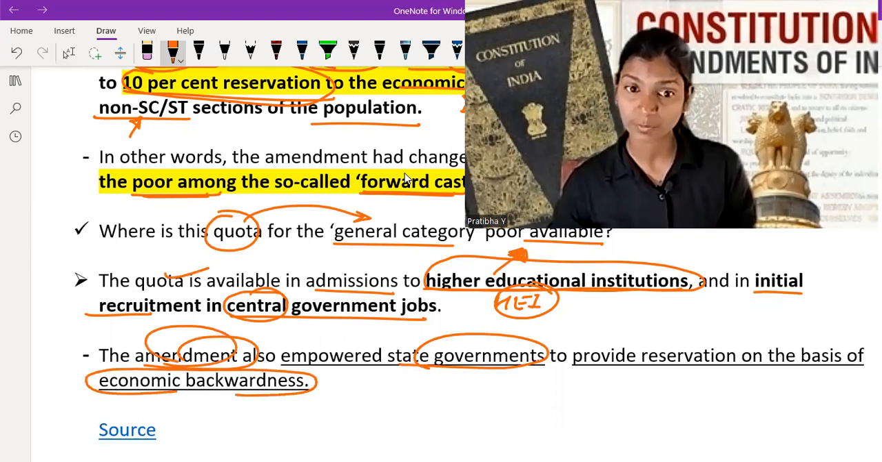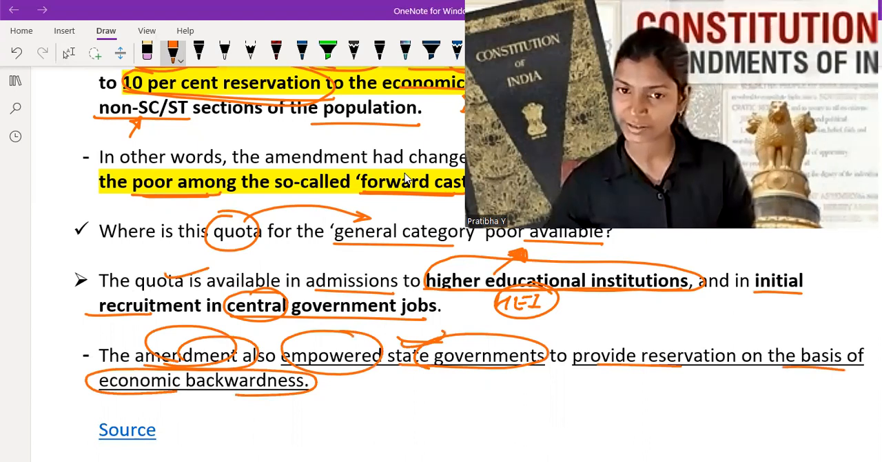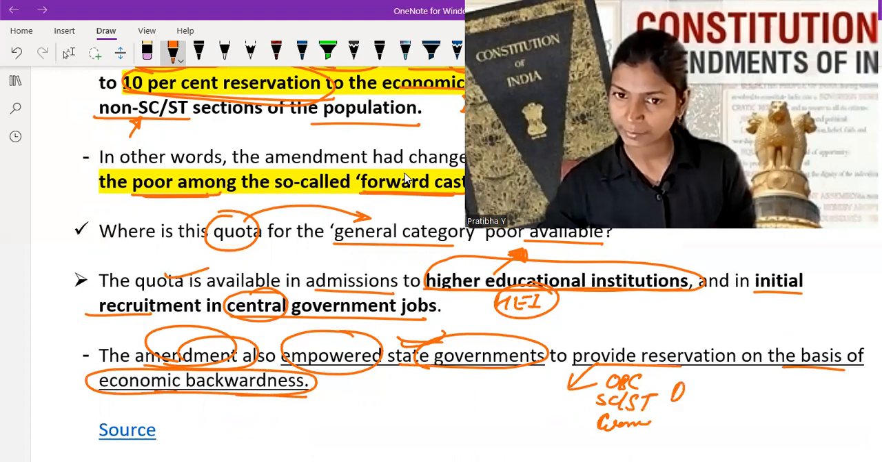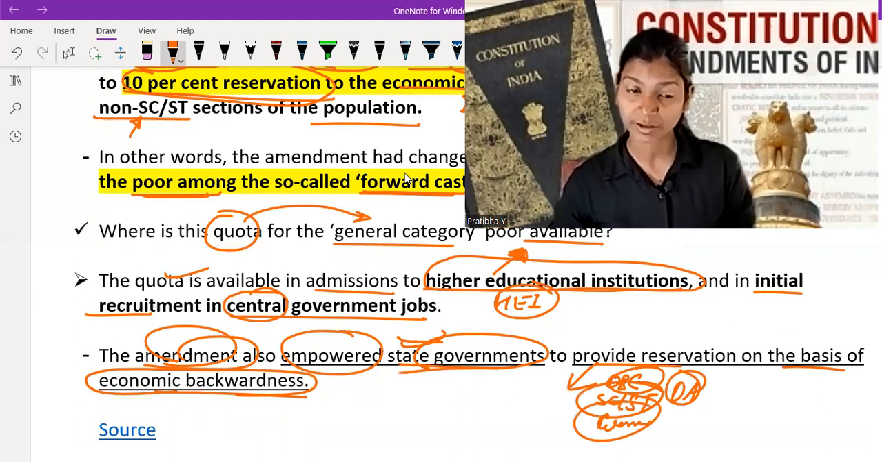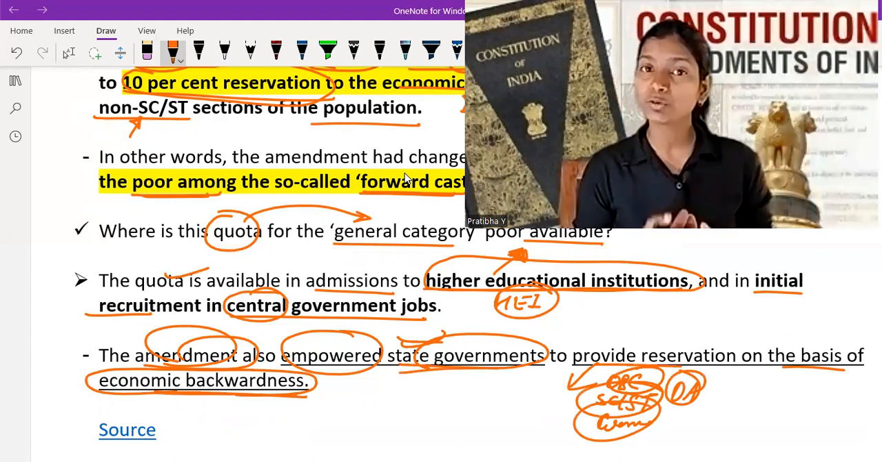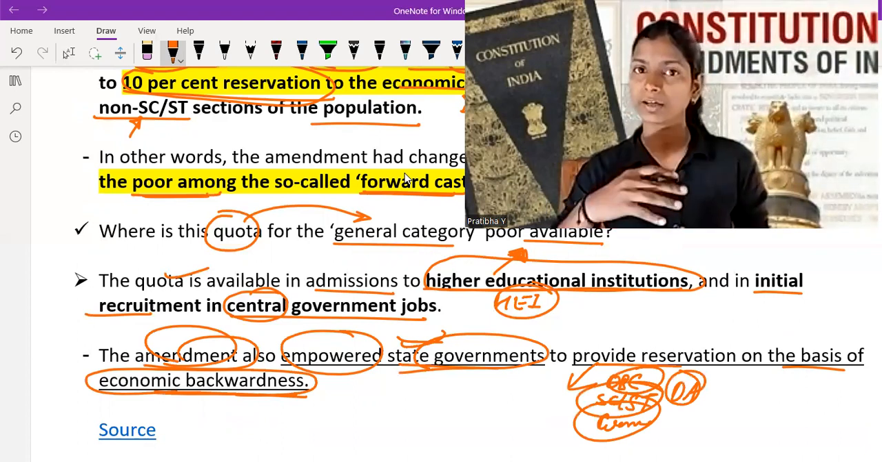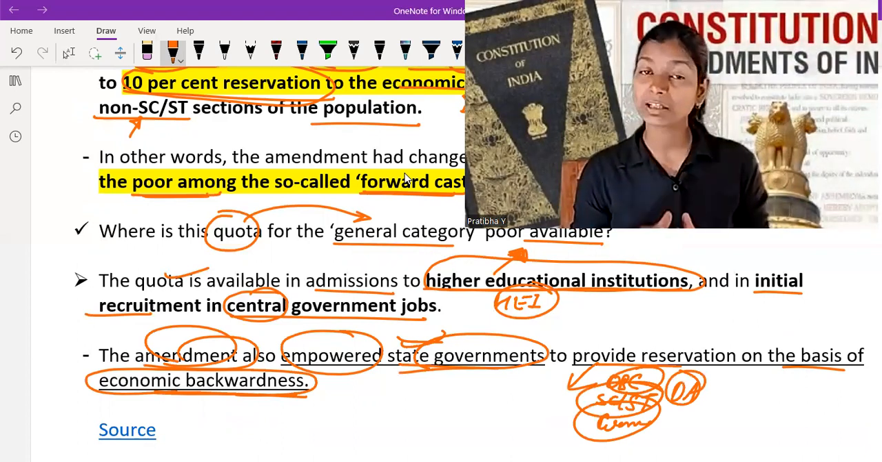So this amendment also empowered the state government to provide reservation on the basis of economic backwardness. State governments provide reservation on the basis of OBC, ST/SC, you can say to women, to differently abled. But this amendment also empowered the state government to provide reservation on the basis of economic backwardness. This is criticized because you left behind the non-OBC and non-SC/ST economically weaker section people. You just choose the economically weaker section people of the general category.